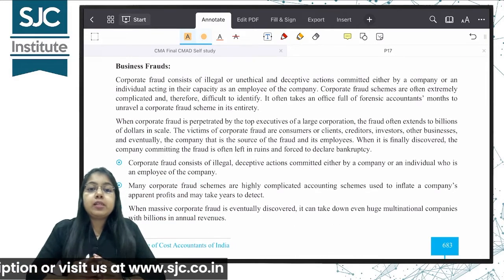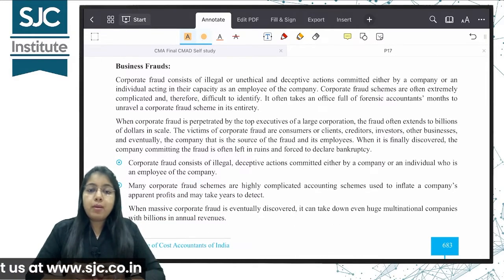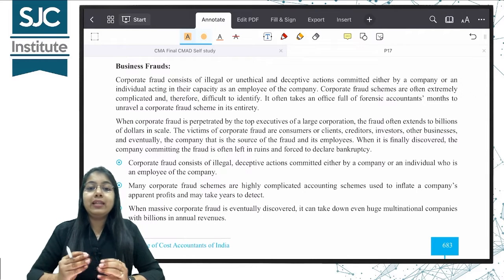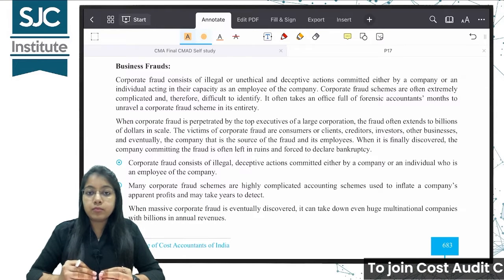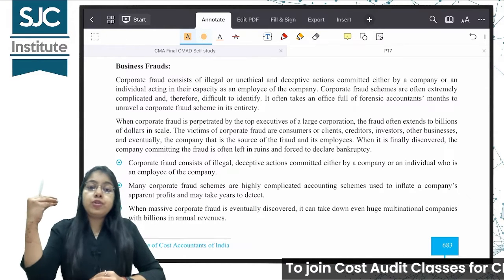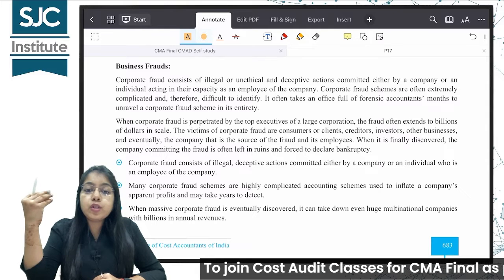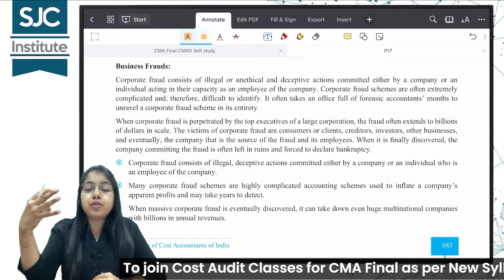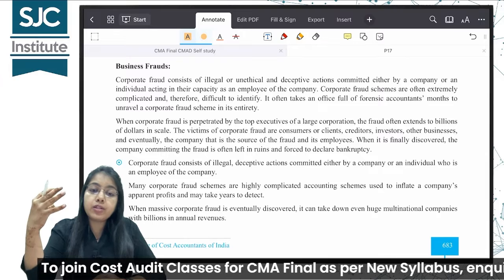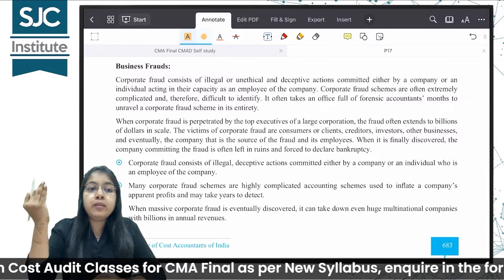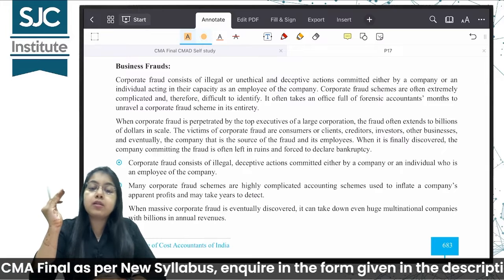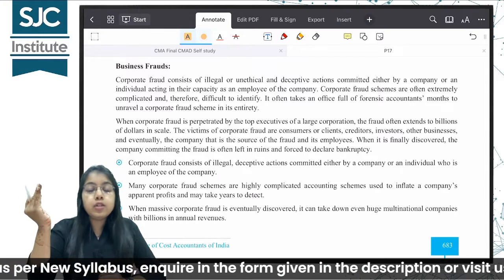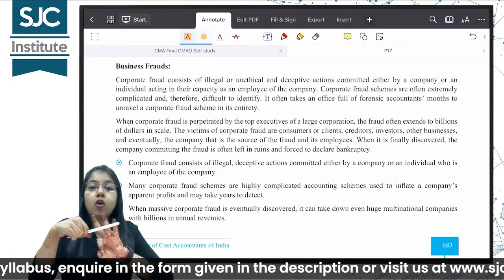Next topic is business or corporate frauds. Ma'am, what is a business fraud? So fraud, we all know it is any illegal action meant for deception, where there is a use of deception, tools for deception, something is being done to cheat. That is called fraud. When this fraud is happening in any corporate entity, in any company, it is termed as corporate fraud. So 3 actions are there in corporate fraud.